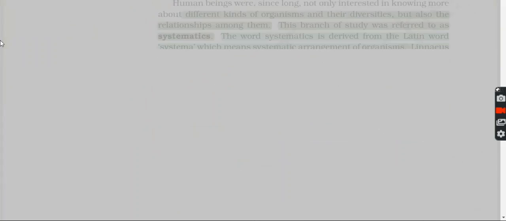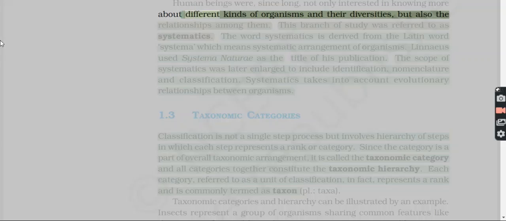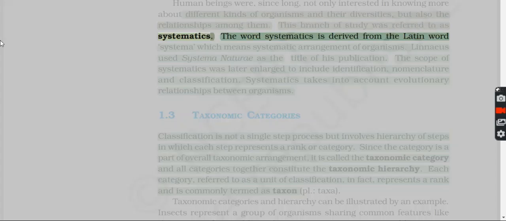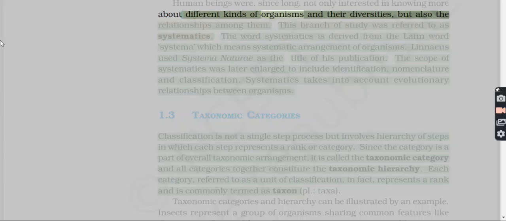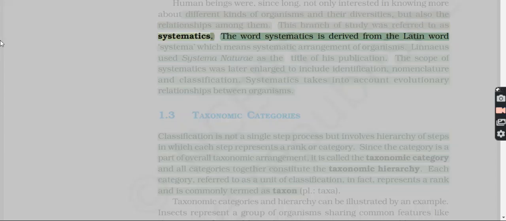Human beings were, since long, not only interested in knowing more about different kinds of organisms and their diversities, but also the relationships among them. This branch of study was referred to as systematics.